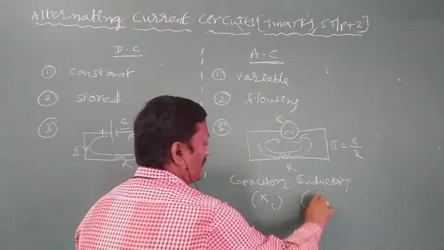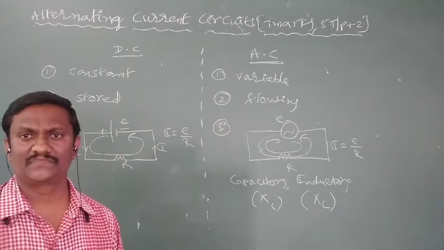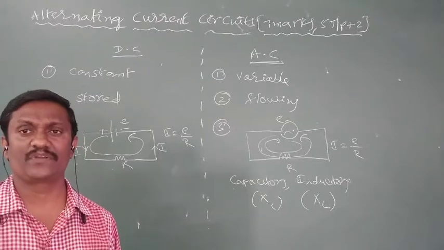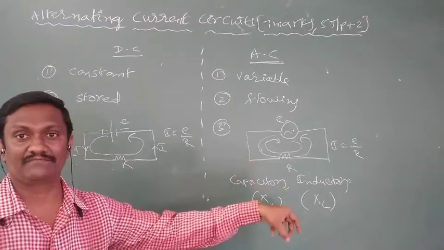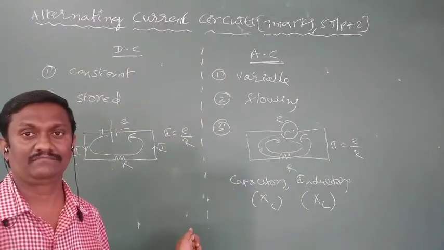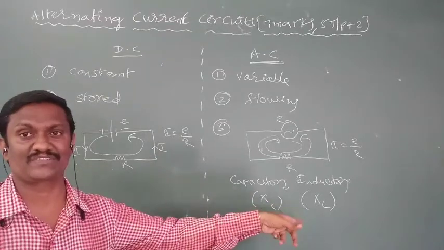The symbol of inductive reactance is XL. So reactance is also a kind of resistance. It is a property of a device to oppose the flow of AC. The property to oppose the flow of DC is called resistance, and the property of a device to oppose the flow of AC is called reactance.